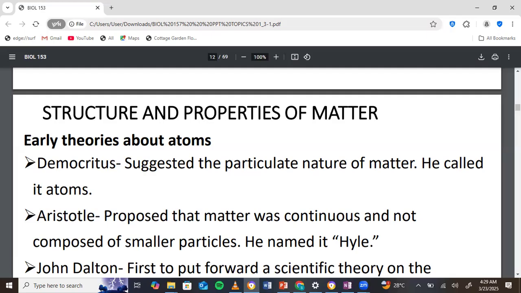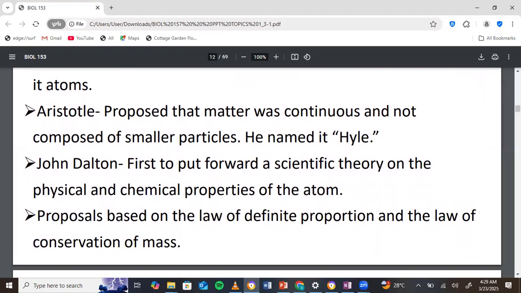But then if you read better, there were other studies that later combined the fact that an atom or matter can actually behave as a particle and a wave. So now we got the dual state of matter, which was studied by de Broglie. We'll talk about that concept along the line. So that is the best that we have now. But early on, Democritus came to say that matter is made of particles. And then Aristotle disagreed and said matter is made of what? Wave. It's continuous. Good. So these were the two things that came before.